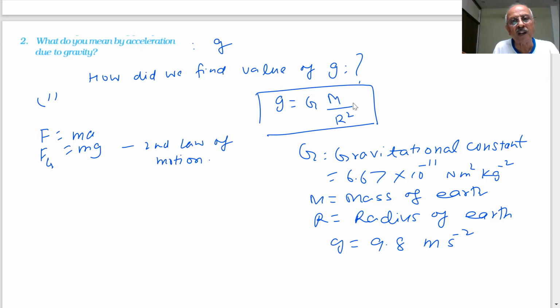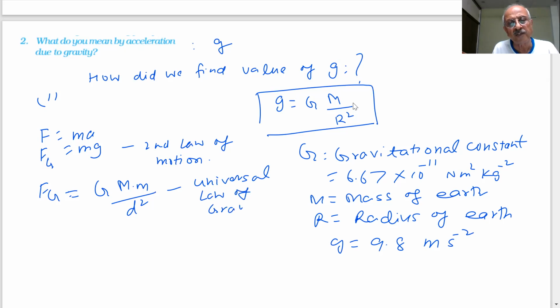And the universal law of gravitation says the gravitational force is equal to G M m by d square. By equating these two equations, we got the value of g equal to G M by r square.